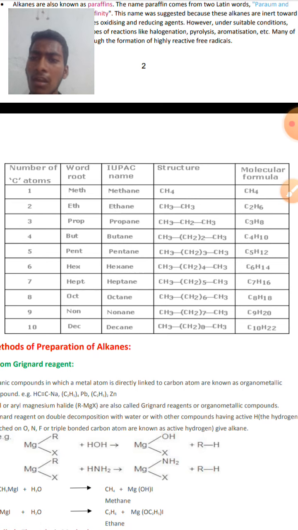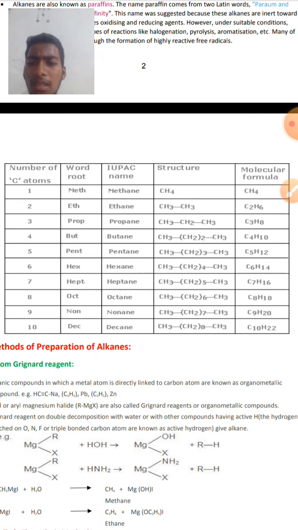Then if two carbon atoms are present in an alkane, the root word will be eth and the IUPAC name will be ethane. Structural formula will be CH3-CH3. In ethane, two methyl radicals undergo a coupling reaction to produce a single higher alkane, that is ethane. And see the molecular formula of ethane over here, that is C2H6.